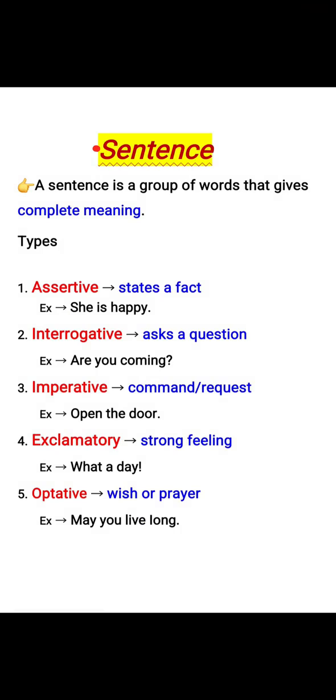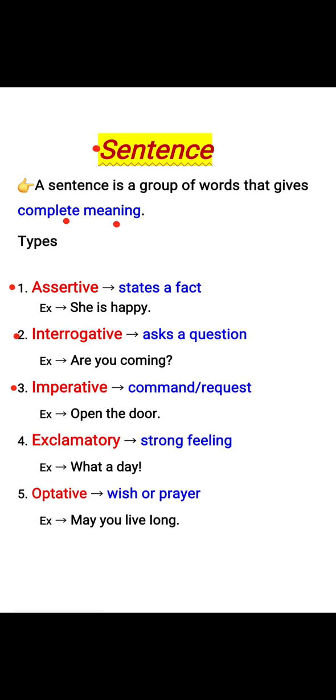Sentence. A sentence is a group of words that gives complete meaning. Types. Assertive sentence. It states a fact. For example, she is happy. Interrogative sentence. It asks a question. For example, are you coming?